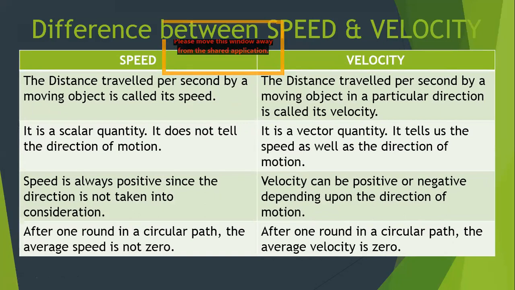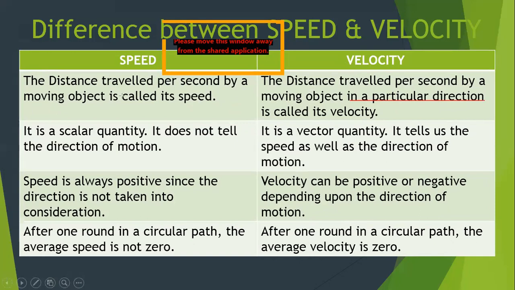So the distance traveled per second by a moving object is called speed, whereas velocity is the distance traveled per second by a moving object in a particular direction. That's what I was trying to highlight, that whenever we say velocity, we add one more term to it, and that is in a particular direction.